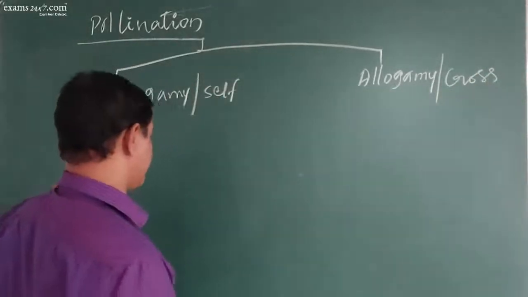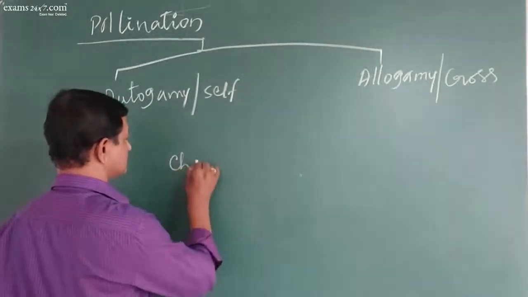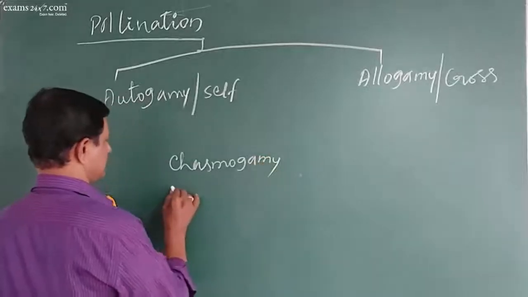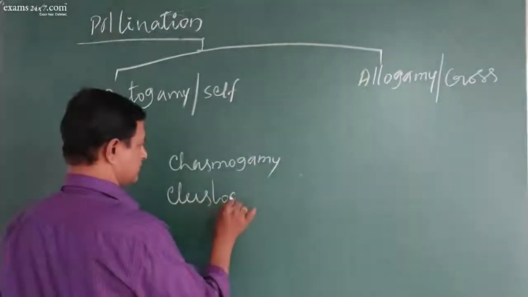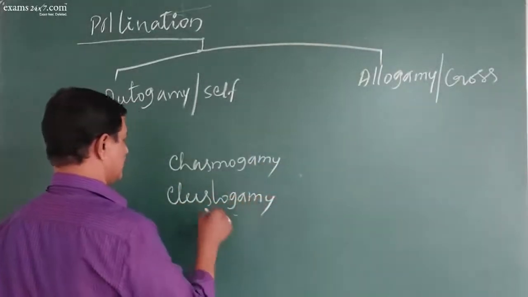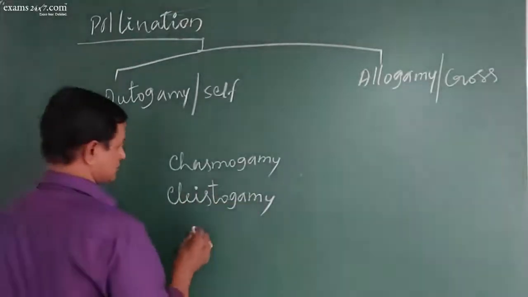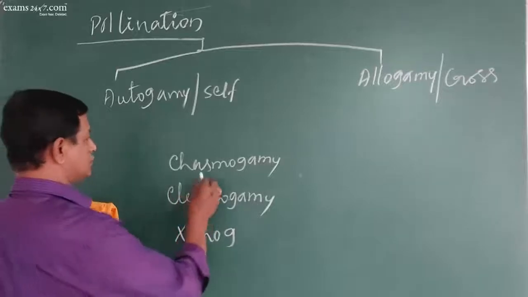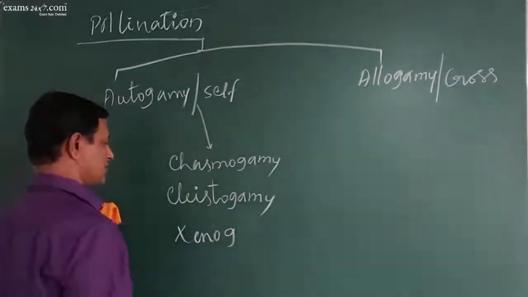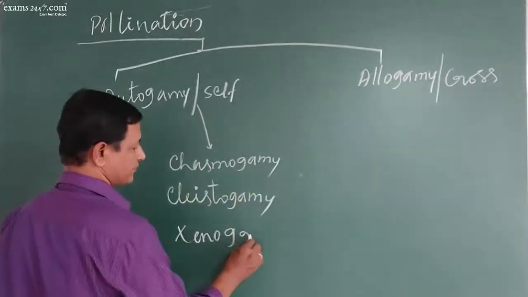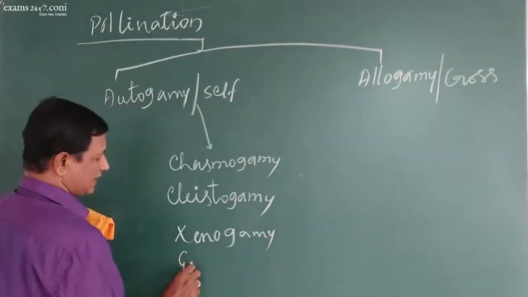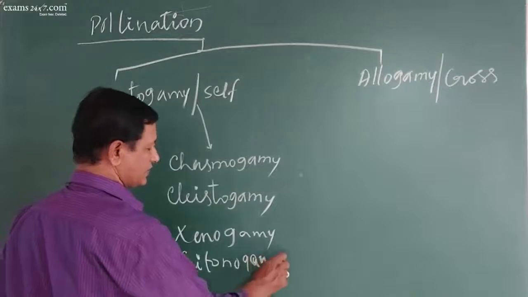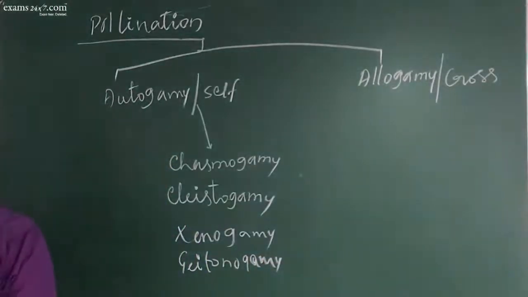Another classification is chasmogamy and cleistogamy, which are the two types of self-pollination, and xenogamy and geitonogamy. This is another type of classification.